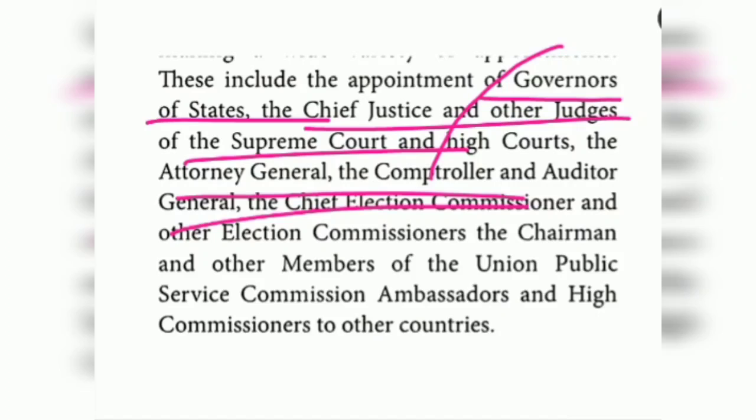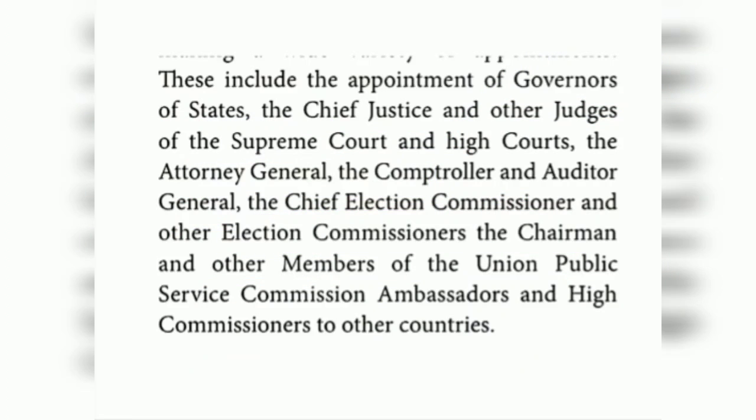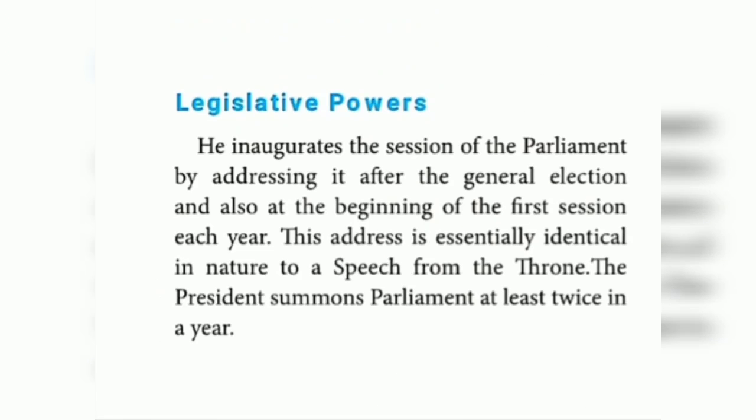Then other election commissioners, the chairman and other members of the Union Public Service Commission, ambassadors and high commissioners to other countries, not high court commissioners. Who has the power to appoint? The president has the power to appoint. So these are the things that come under the executive power. These are the executive powers of the president.